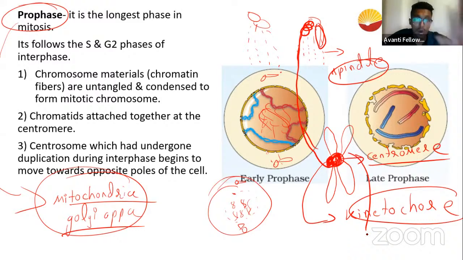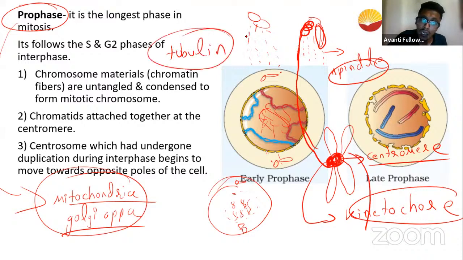The spindle fibers are formed by the centrosomes with the help of a protein called tubulin. The tubulin forms these powerful spindle fibers, and the spindle fibers attach to the center called a kinetochore.